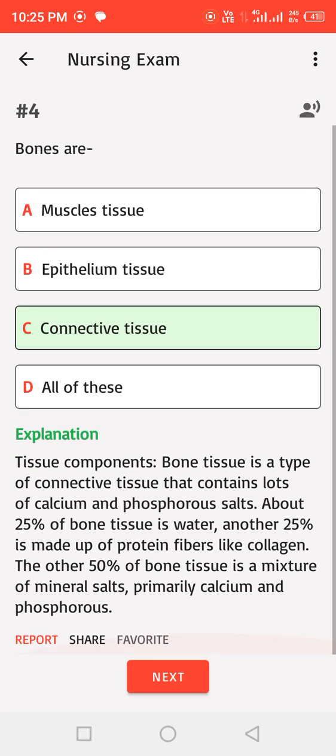Correct answer. Tissue components. Bone tissue is a type of connective tissue that contains lots of calcium and phosphorus salts. About 25% of bone tissue is water, another 25% is made up of protein fibers like collagen. The other 50% of bone tissue is a mixture of mineral salts, primarily calcium and phosphorus.